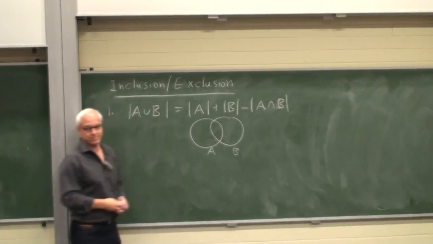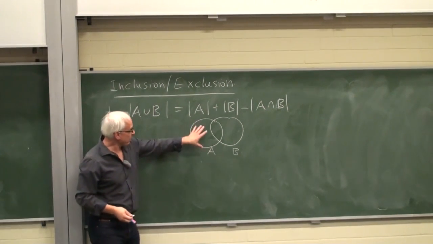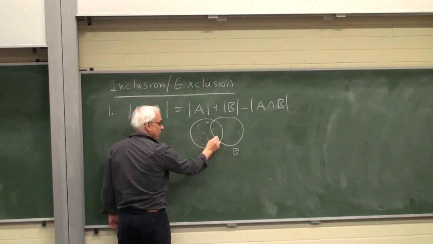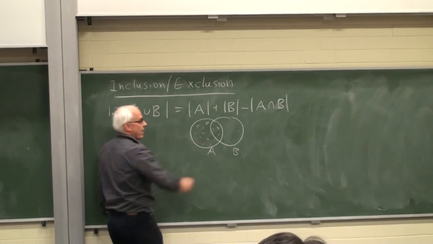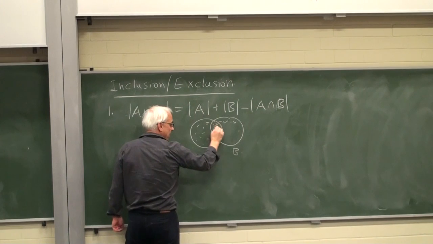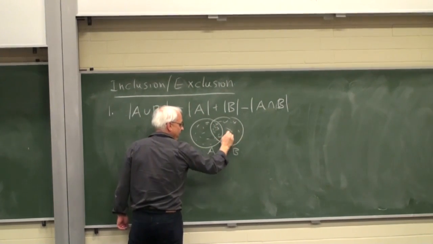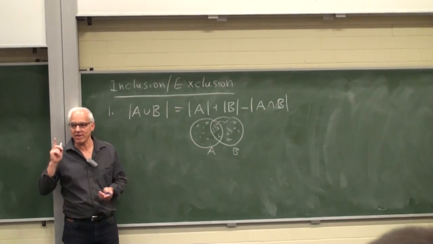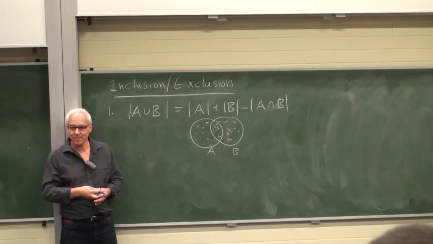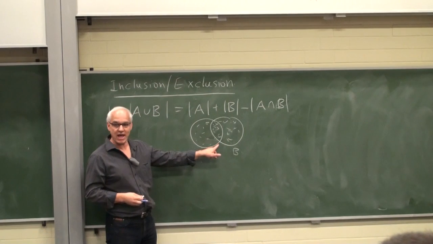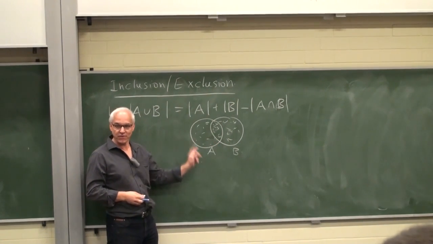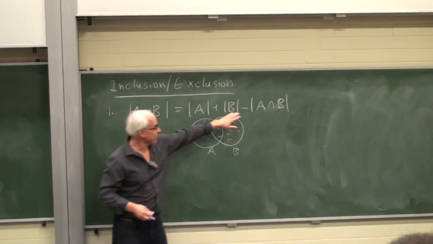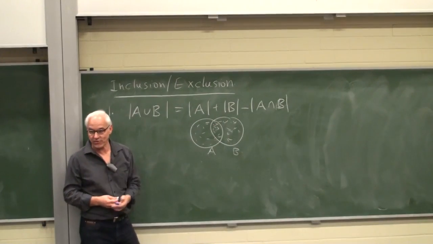And why is that? Well, when we count the number of elements in the union, we could count all the elements in A, count each one of them. And then we could count all the elements in B, count each one of them. We've counted everything, but some of the things have been counted twice. The ones in the intersection have been counted twice, first in the first count and in the second count, so we have to subtract them from the grand total to get just everything counted once.